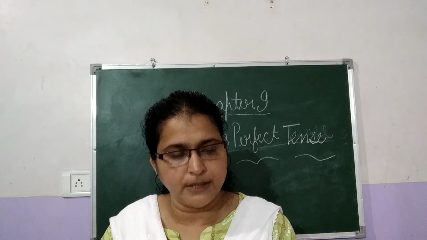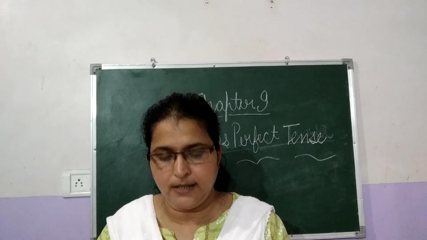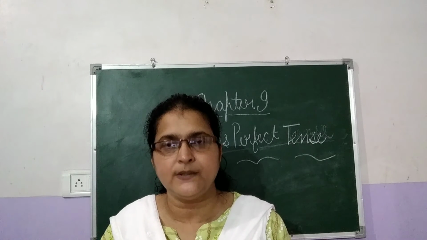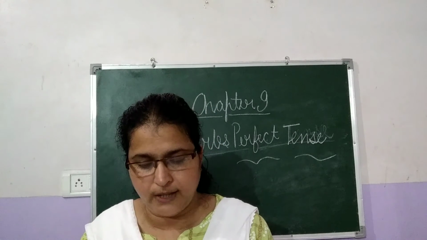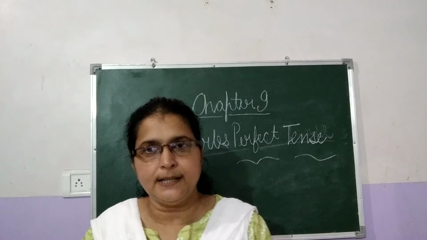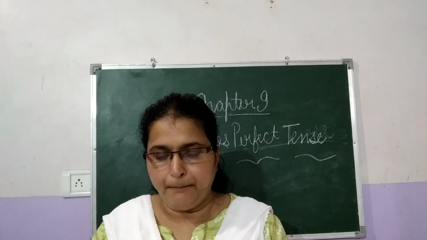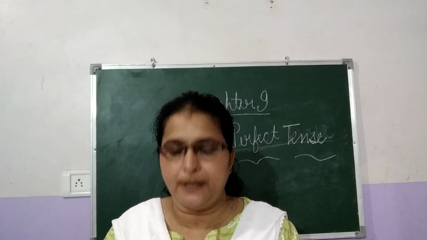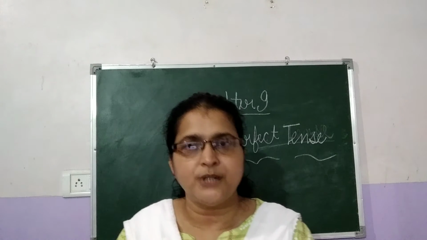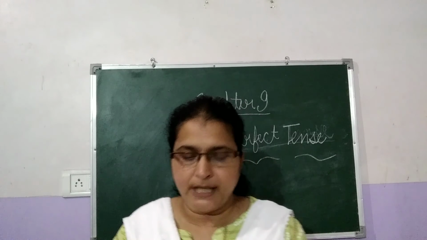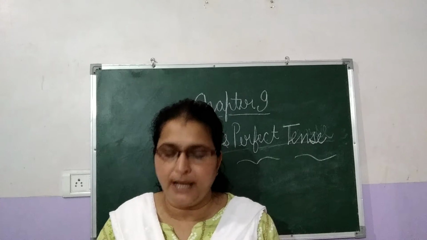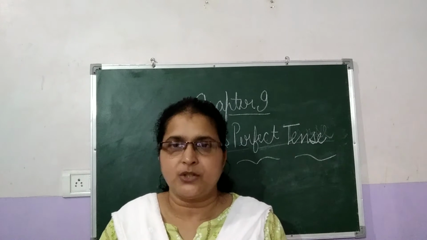So how to form the past perfect tense in an affirmative sentence? Affirmative sentence means the positive sentence. Subject plus had plus main verb, or the past participle, plus the object.